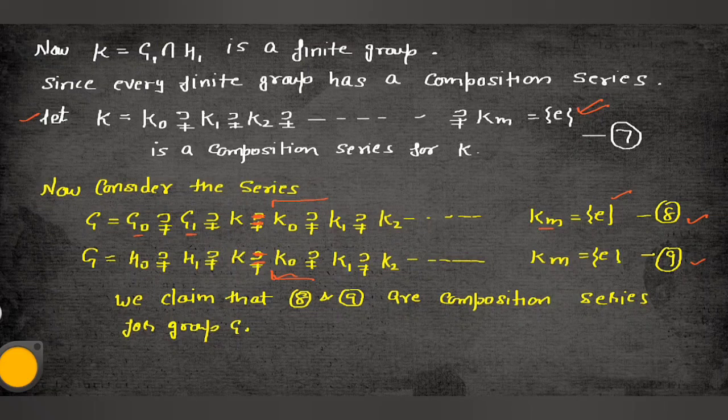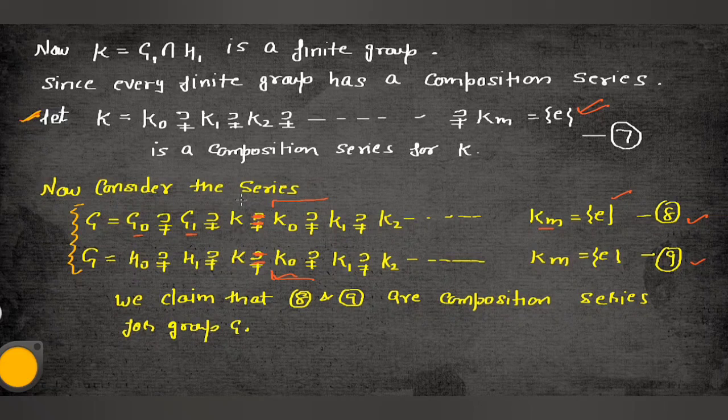Now see, as we have taken K equal to the intersection of G1 and H1, and that is finite, and we know that every finite group has a composition series, so there exists a composition series for K. I can take a composition series for K, that is K naught, K1, K2 up to Km. Now I can consider two composition series for G: one is G naught, G1, K, K2, K3 up to Km. The second for G is H naught, H1, and after that K.